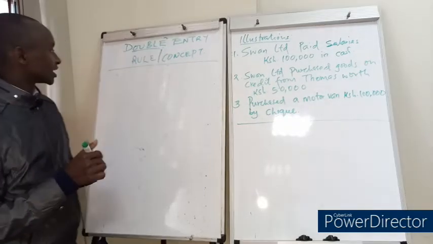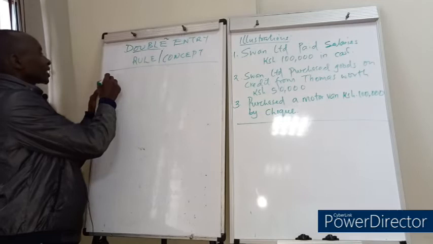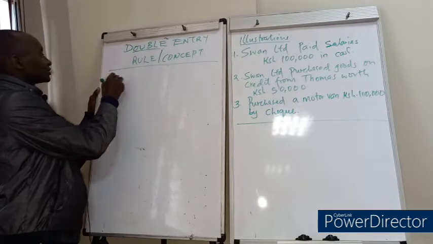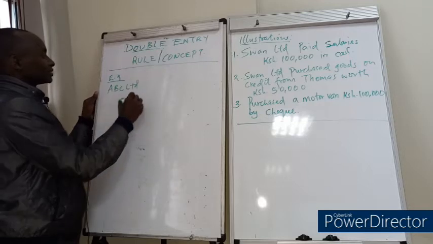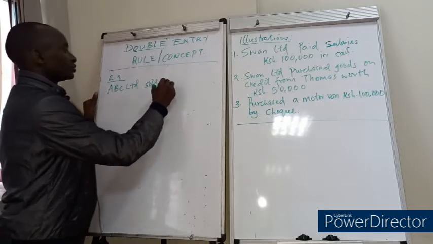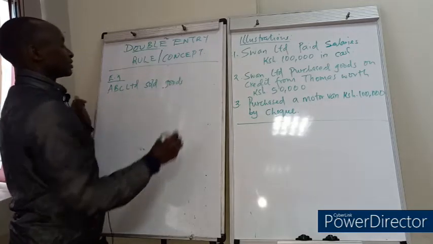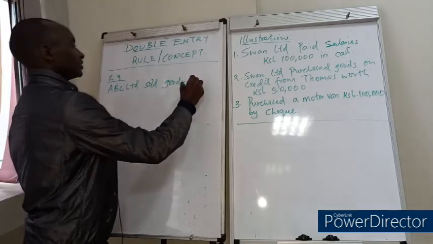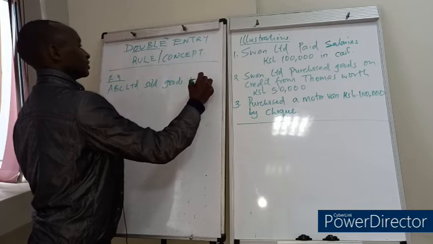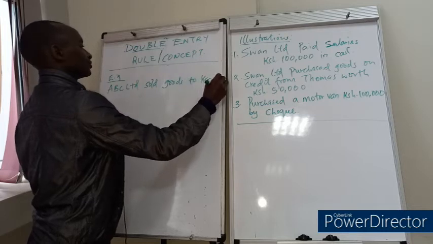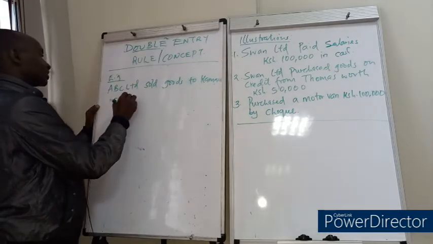So in short, let's take an example. ABC Limited sold goods to Kamau in cash.